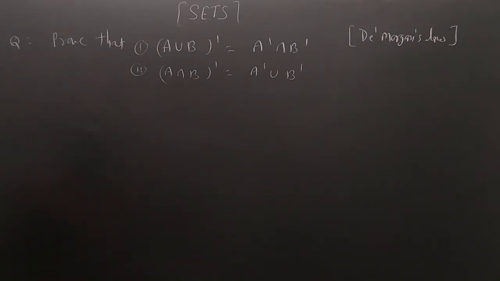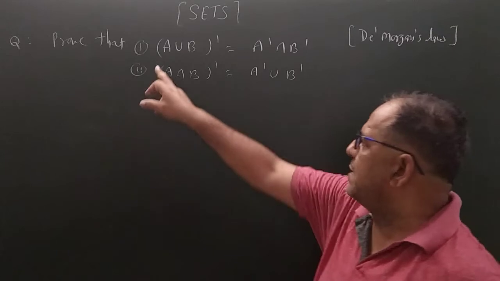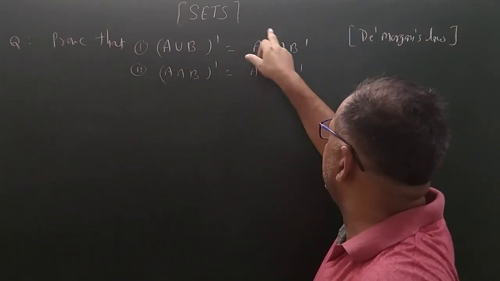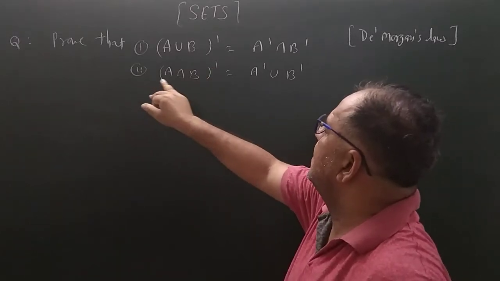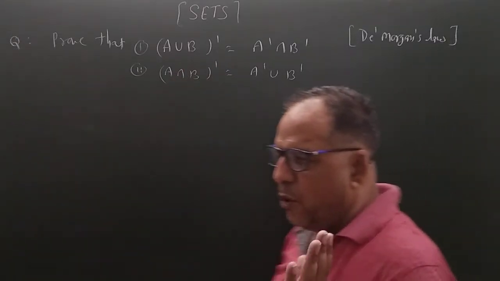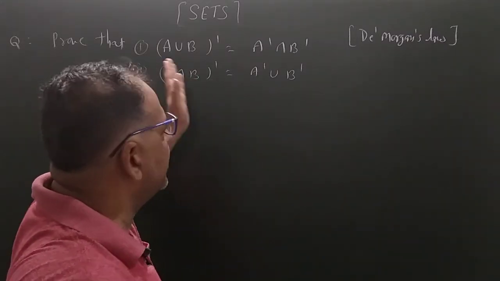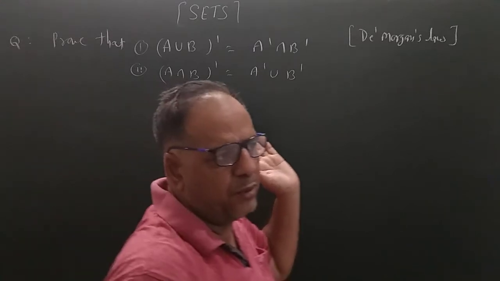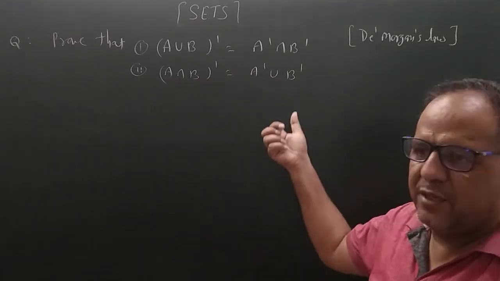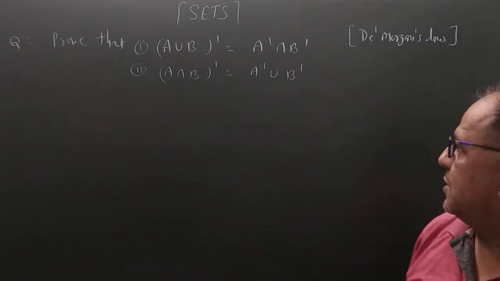Now, we first take a theoretical problem based on sets. Prove that (A union B) whole complement is equal to A dash intersection B dash, and second, (A intersection B) whole dash is equal to A dash union B dash. These both are called De Morgan's law. The sets are not given, so we cannot prove by verification. So we have to solve this question only theoretically, based on the theoretical concepts.